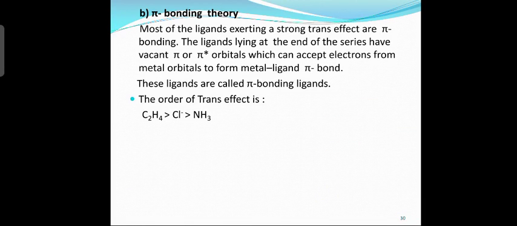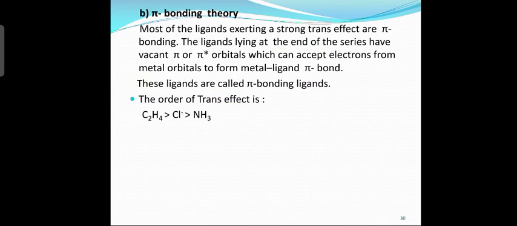Next is pi bonding theory. Most of the ligands exerting a strong trans effect are pi bonding. The ligands lying at the end of the series have vacant pi or pi star orbitals which can accept electrons from the metal orbitals to form metal ligand pi bond. Alright, these ligands are called pi bonding ligands.